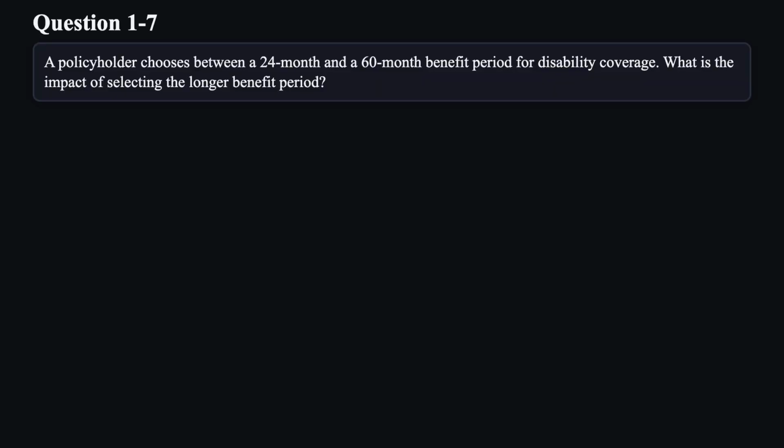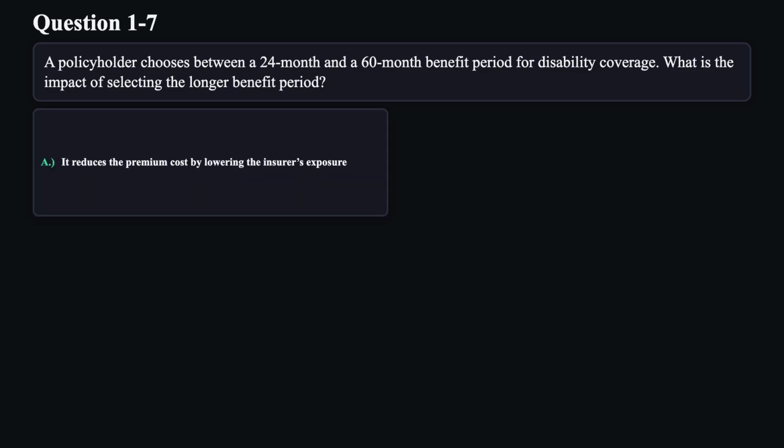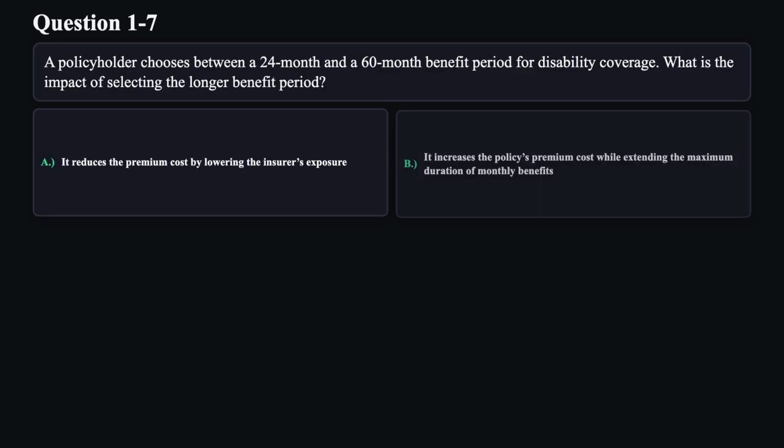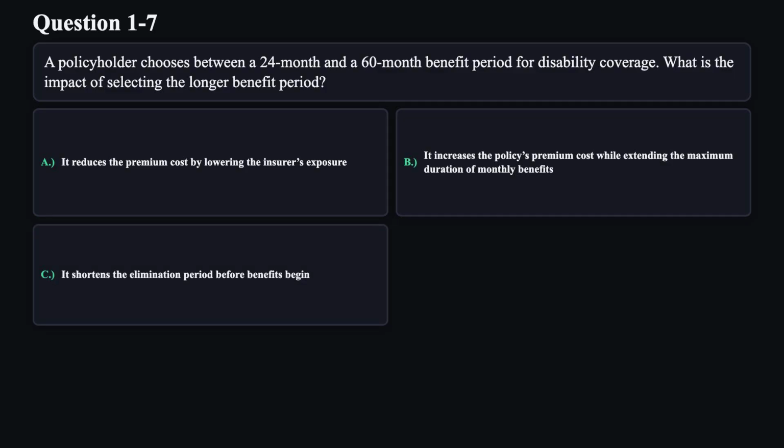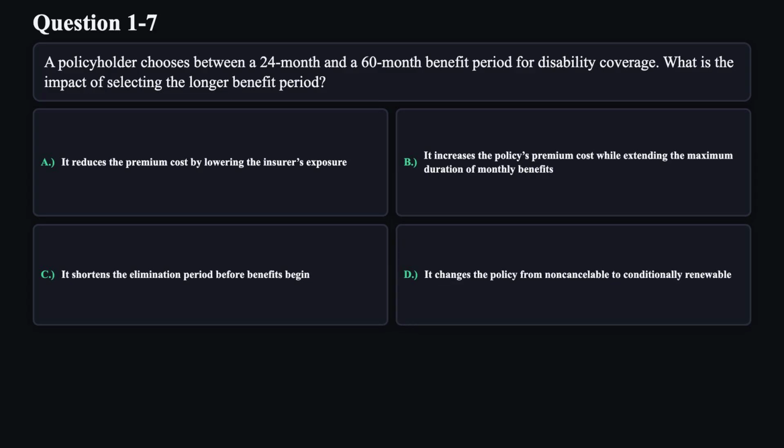Question 7. A policyholder chooses between a 24-month and a 60-month benefit period for disability coverage. What is the impact of selecting the longer benefit period? A. It reduces the premium cost by lowering the insurer's exposure. B. It increases the policy's premium cost while extending the maximum duration of monthly benefits. C. It shortens the elimination period before benefits begin. D. It changes the policy from non-cancelable to conditionally renewable.